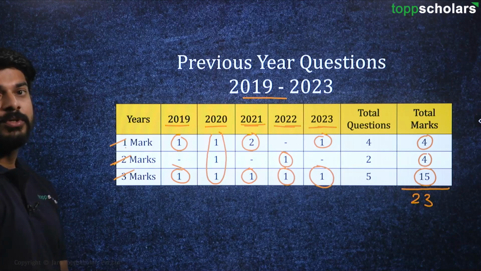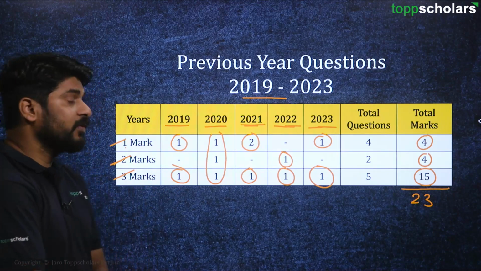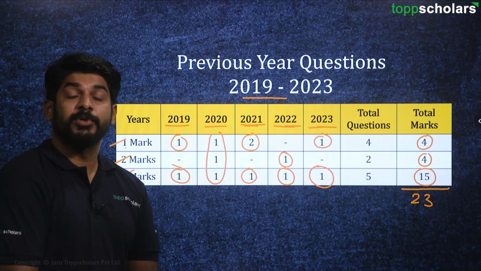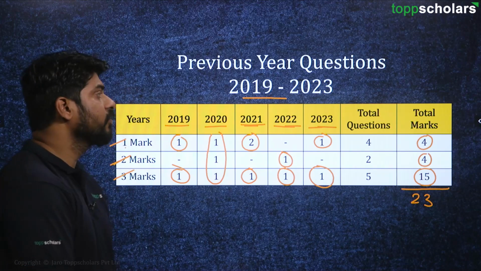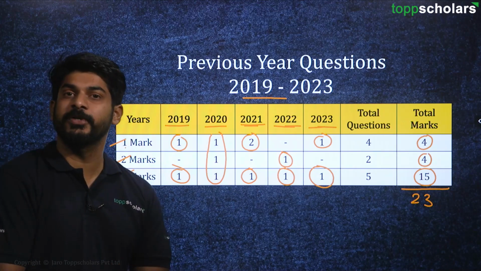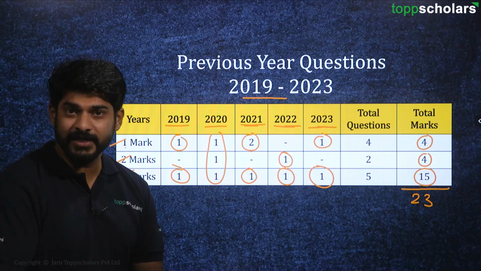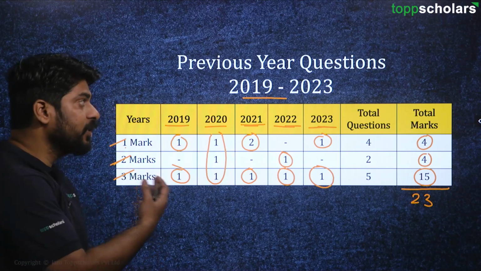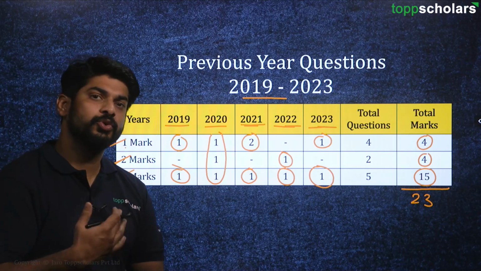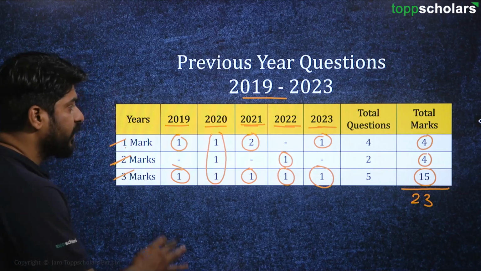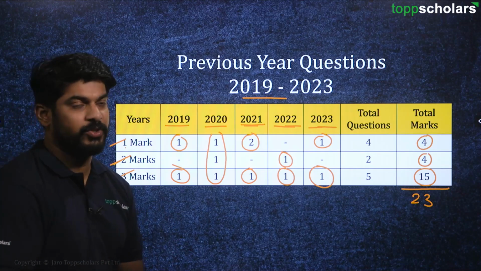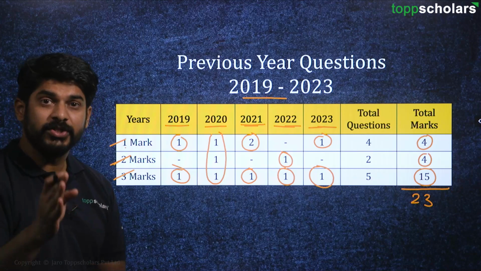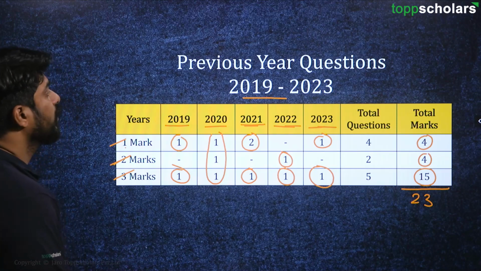Now after looking at this data, we can see that this chapter is very important from your exam point of view, because this chapter is not only important but it is also very easy. The concepts that we get to learn here are quite easy to understand. So that's why this chapter is a scoring chapter, and we have to focus on it. Now let's look at the actual questions.